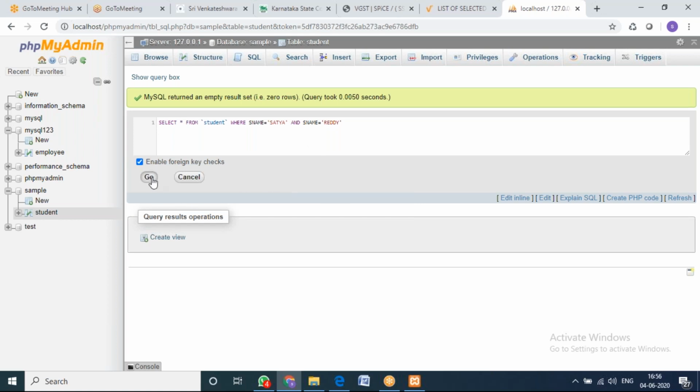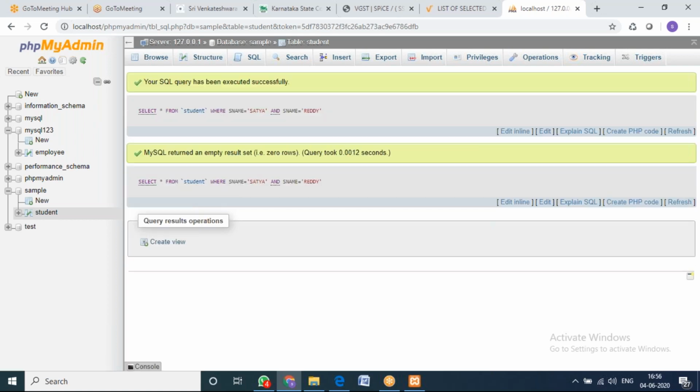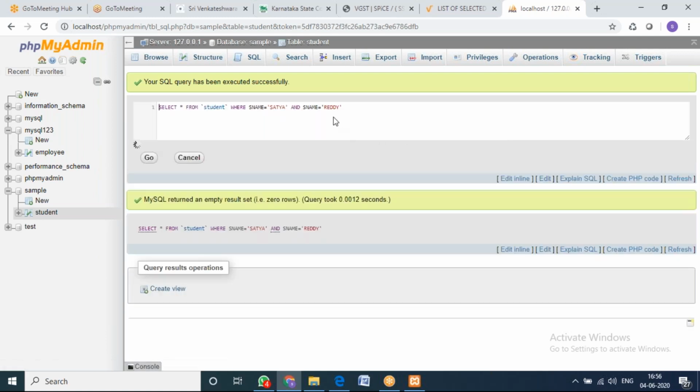Right? So go. Again, what happened? We are getting the same error. Why are we getting the same error? See, when I say select from student where S name equals to Satya and S name equals to Reddy, it should show me. But why is it not showing? When you want to get multiple records based on some condition, we need to see what we need to do now. So that we are going to see now.